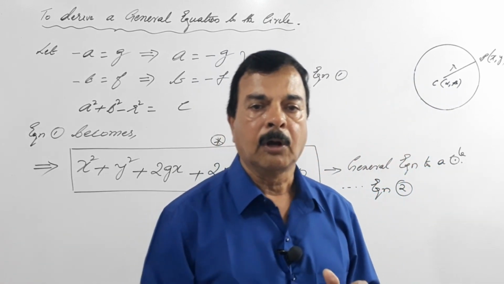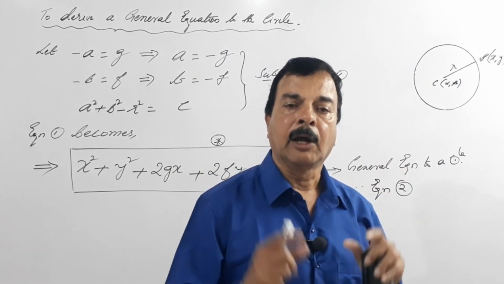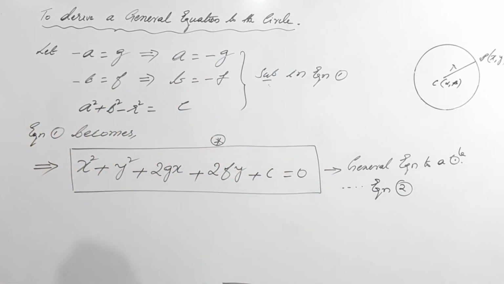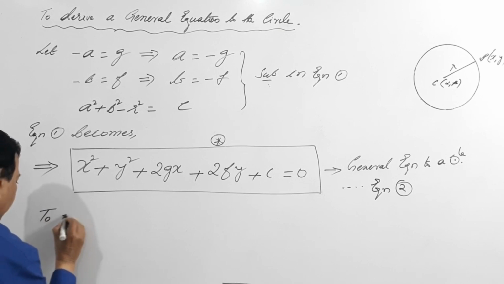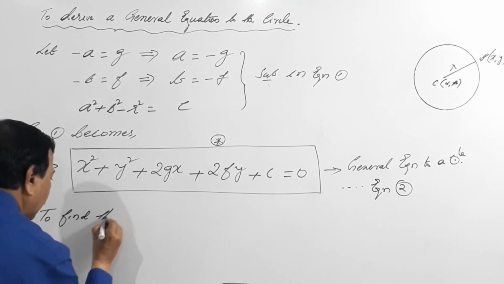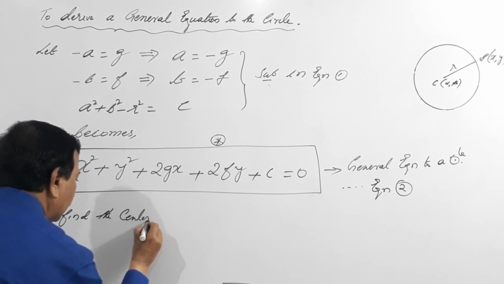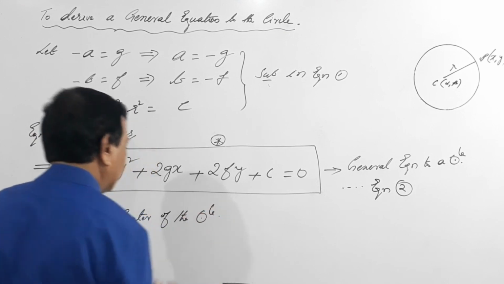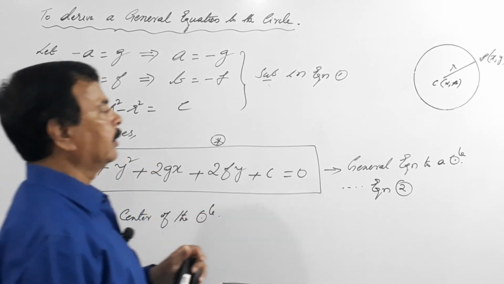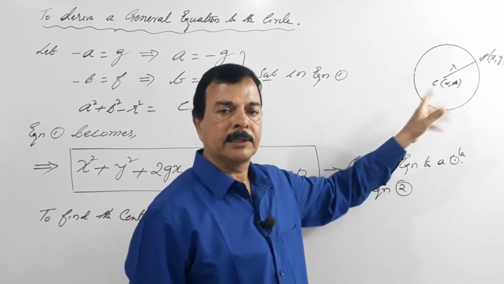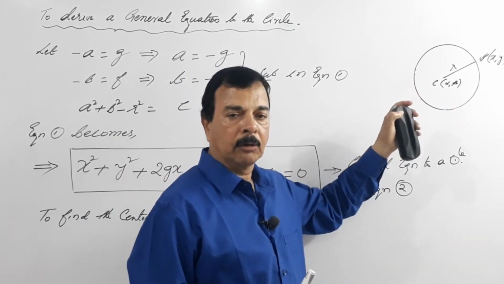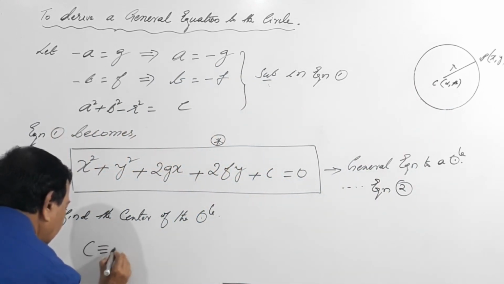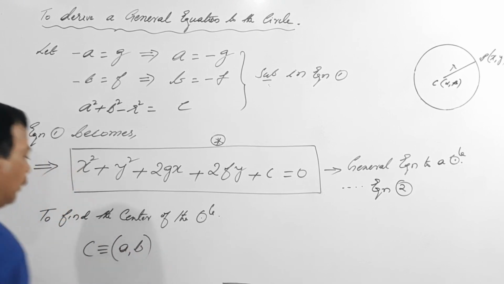Now we need to know how to find the center of the circle and how to find the radius of the circle. Very simple. So to find the center of the circle, we have denoted this center as C, and coordinates are a comma b, isn't it?